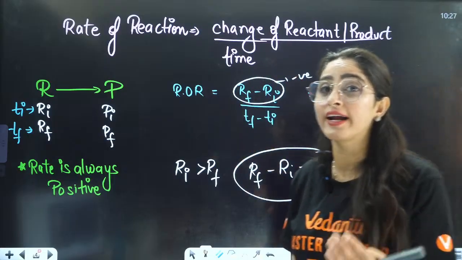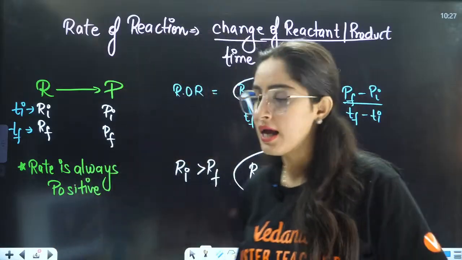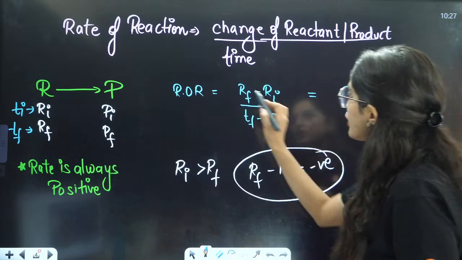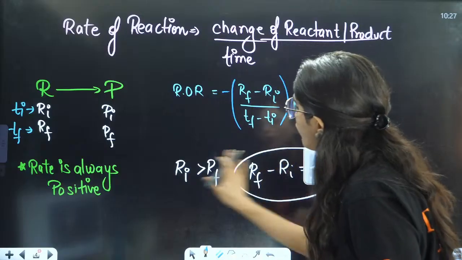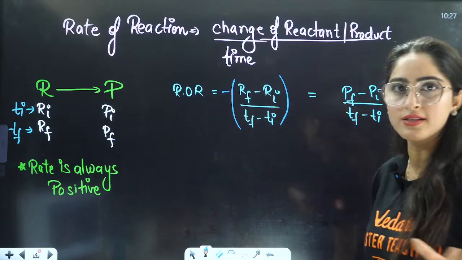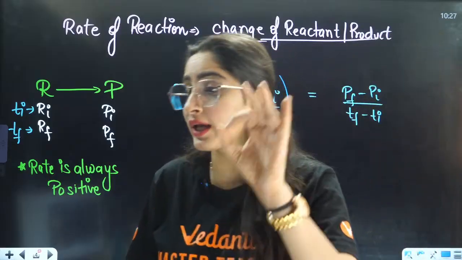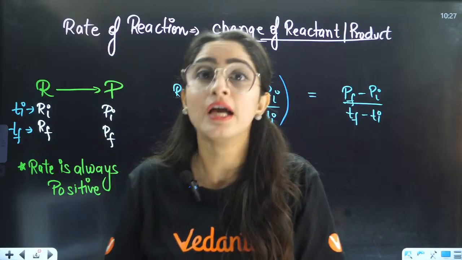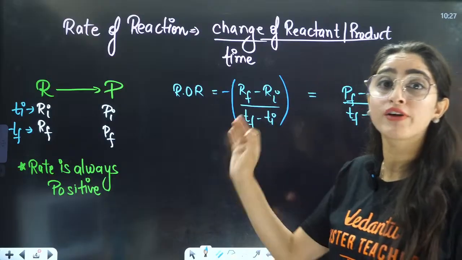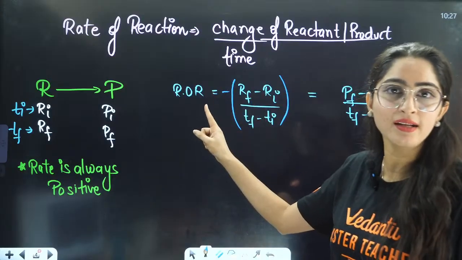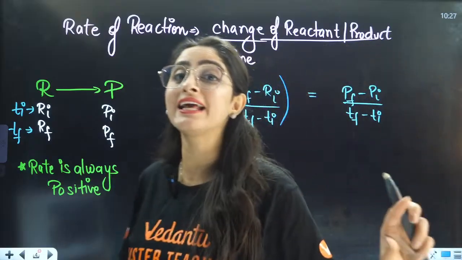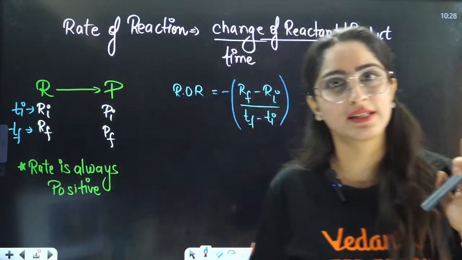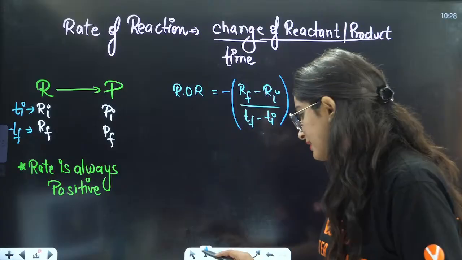But I told you that rate can never be negative. Rate should be positive. So what they did, they said you should have a minus over here. Only then you can get your rate as positive. That is why, very important line: whenever we are writing rate in the form of reactants, there should be a minus sign in front of that. If you are writing rate in the form of products, there is no need of writing the negative sign there. This is a very important thing.